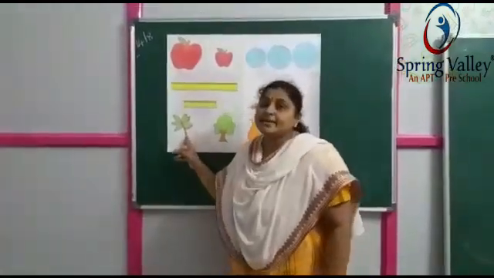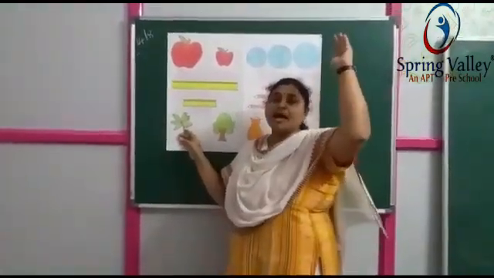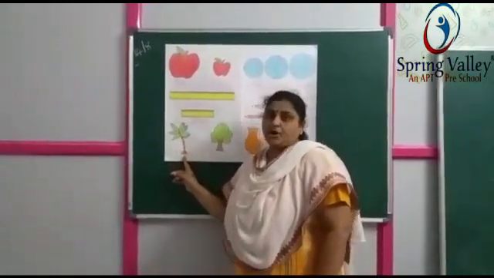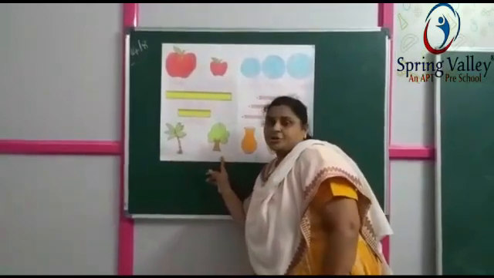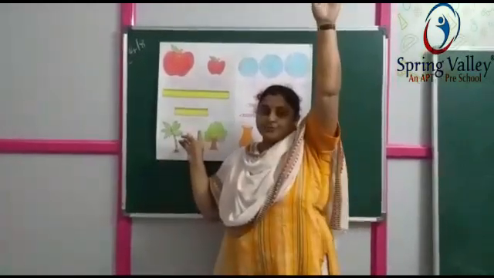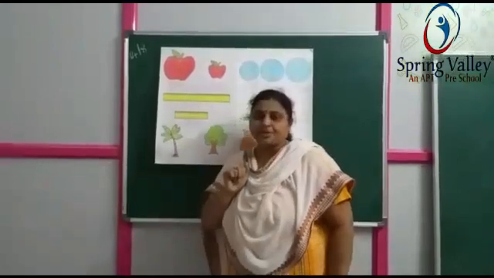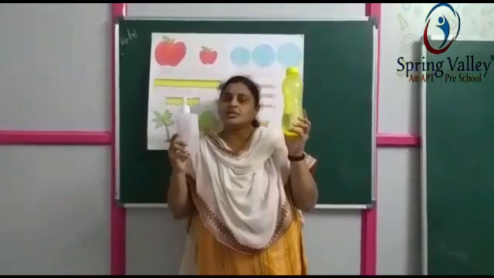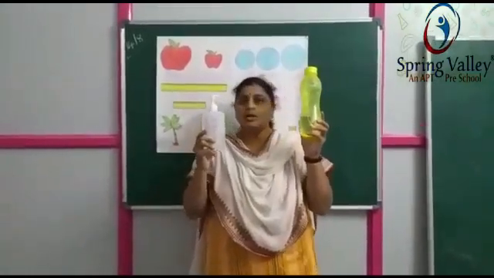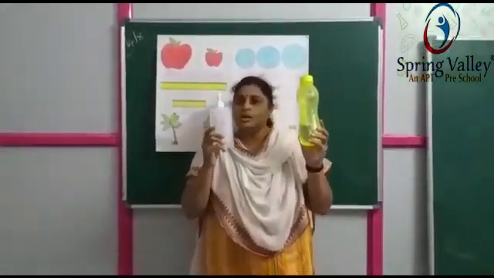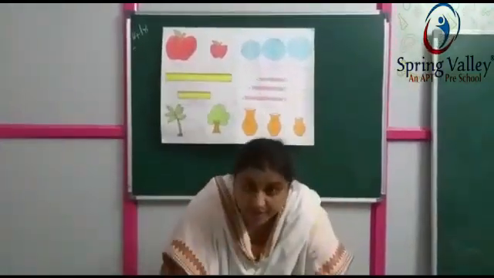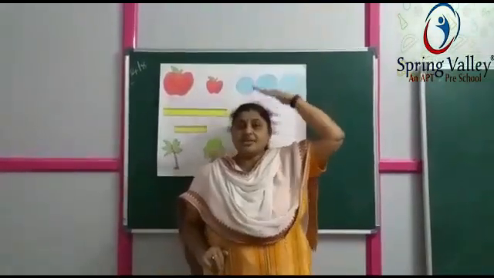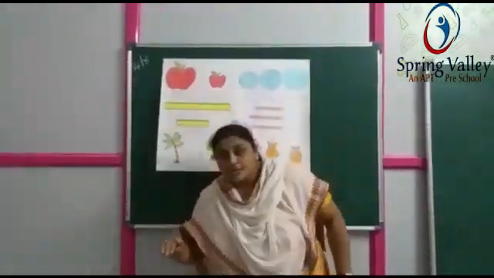Okay, children. Next, tall, short. You have lot many trees. Yes, tall plants are nothing but trees. See, coconut tree is tall and you find this tree is short. Tall ante podu. Short ante poti. Okay. Now see, this bottle is tall. This is small. Tall, short. Your father is tall and you are small.